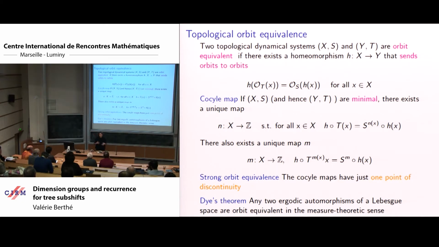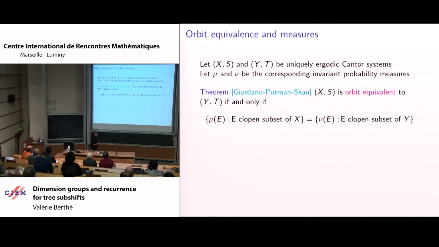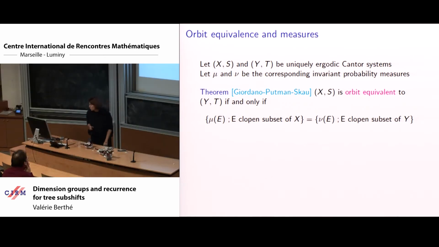And I consider this in a topological framework because we know from Dye's theorem that in a measure theoretic framework it makes no sense. Everybody is orbit equivalent up to sets of zero measure. So I'm really in a topological framework. So I come back to my initial question, my initial example I have in mind, the comparison between Arnoux-Rauzy words and interval exchanges. And then we know complete invariance thanks to the work of Giordano, Putnam, and Skau. But I will just introduce this condition slowly.